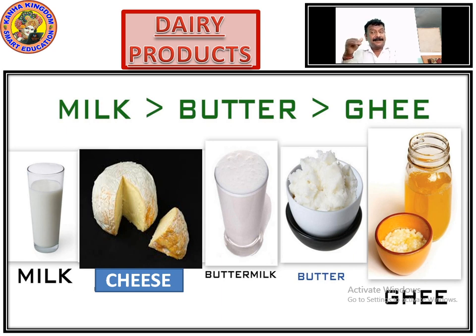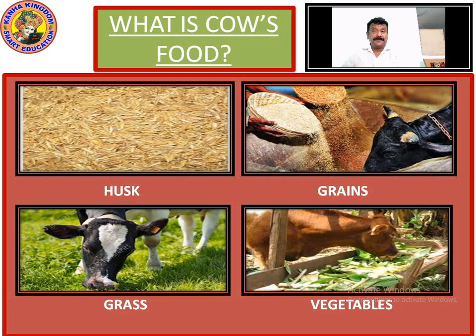So now let's go and see what all it eats. What does a cow eat? Let's go. You can see the photograph in which it shows husk. Husk is what? It's dry grass. It's the husk which the cow loves to eat. The grains. Grains are what? Wheat and maize. These are the grains which the cows like the most.